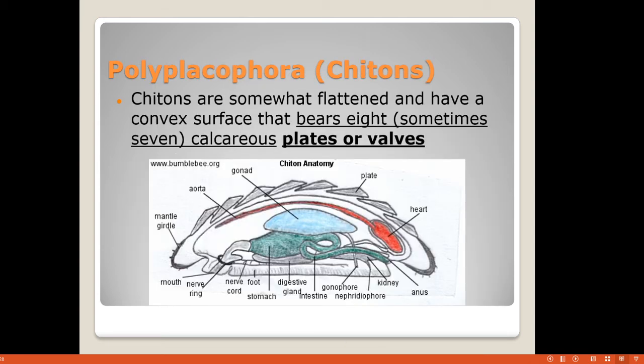Now, this is the anatomy of a chiton. You can see the presence of the heart. These are the plates, the 8 dorsal plates present on the polyplacophora. Then the digestive system, nerve, foot, stomach. These are the common organs you can find in all mollusks. So in the chiton, the polyplacophora, these are the 8 different plates present.